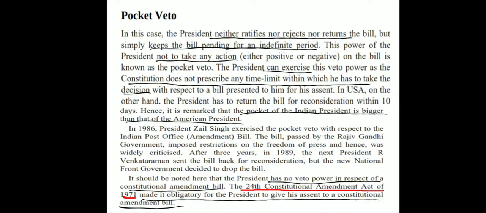However, we also need to see that this pocket veto is not given to the President in respect of a constitutional amendment bill. The 24th Constitutional Amendment of 1971 made it obligatory for the President to give his assent to a constitutional amendment bill. This was regarding the Parliament and its bills.